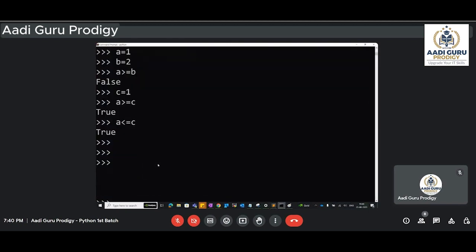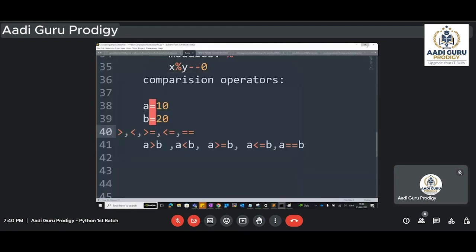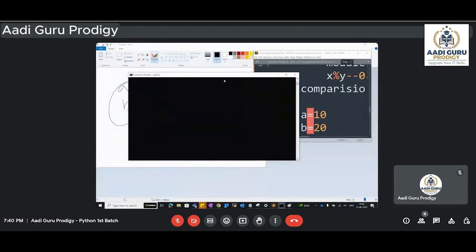In Python, the rule we have discussed is a equals to 1. Whenever you see the equals to operator like this, the right side of that equals to operator will be stored into left side.